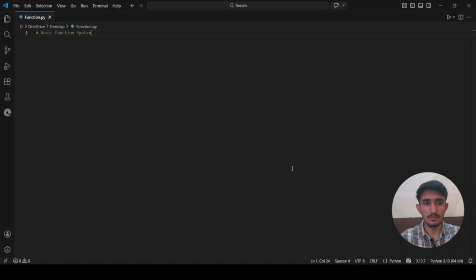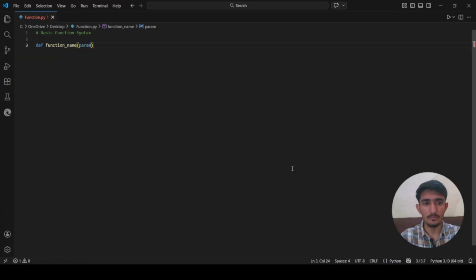Syntax. Okay. So, in order to define a function in Python, we use the def keyword. This stands for define. Let me show you the structure. Like def. Okay, this is a Python keyword to define a function. Okay, after that we give a function name. Whatever function name you want to give. Okay, after that we give parentheses. Inside the parentheses we write parameters.